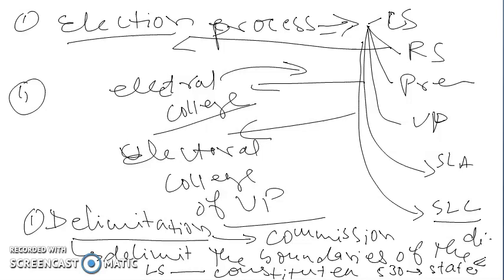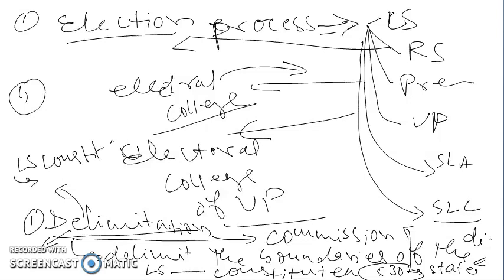Which areas are to be given how many seats, or which state has to be given how many seats, is decided by the delimitation commission. So the delimitation commission delimits the boundaries, or decides the Lok Sabha constituencies, and there are other delimitation commissions that decide the state legislative assembly constituencies in a state.